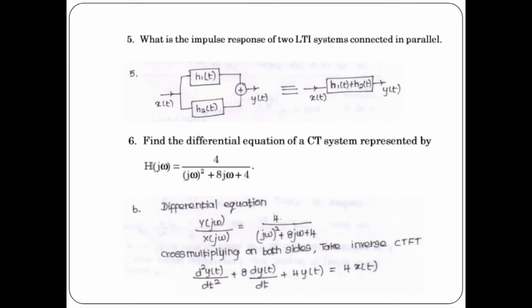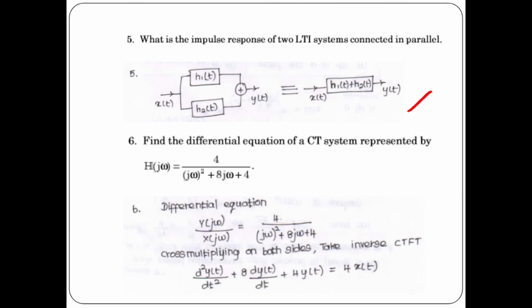Fifth question, what is the impulse response of two LTI systems connected in parallel? So what is an LTI system? Linear time invariant system. So x of t, you connect two systems, h1 of t and h2 of t, both are impulse responses of the two systems, with the help of an adder. So that you will get output y of t, which is equivalent to x of t, h1 of t plus h2 of t.